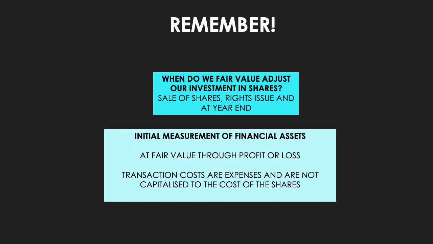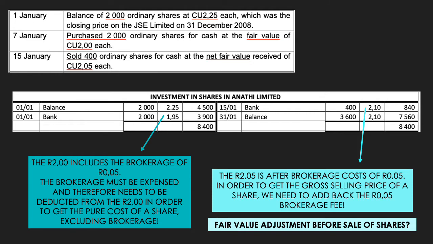Importantly, when we have an investment at fair value through profit or loss, the transaction costs must be expensed, and as a result, they are not capitalized to the cost of the shares. The implications of this will be seen in the slides that follow when we actually go through the calculations and the general ledgers. The first few transactions relate to the investment in shares, so that is our starting point.